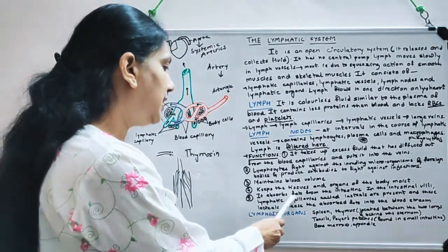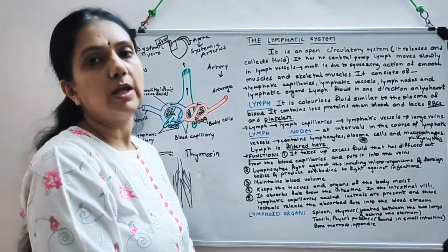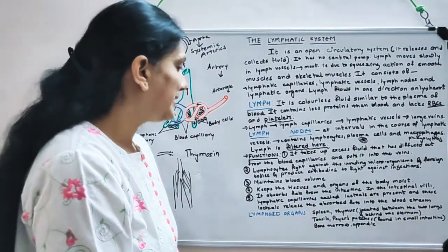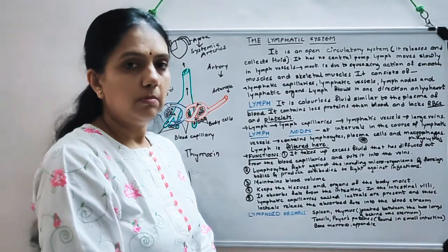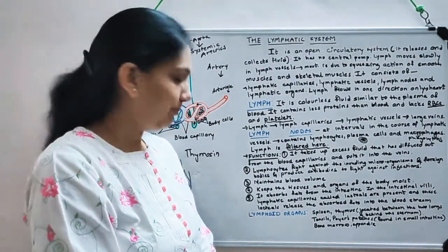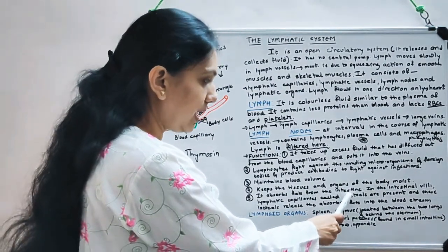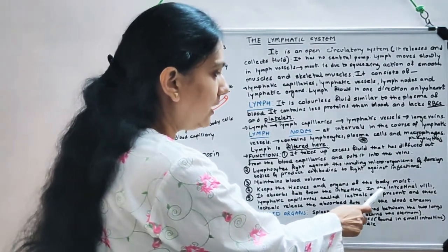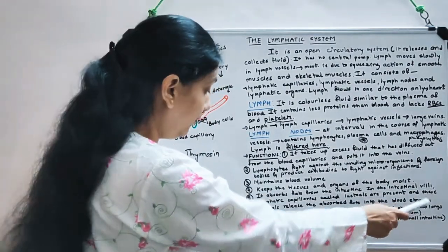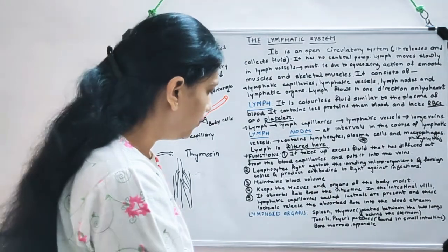Other than that, it absorbs fats from the intestine. In the first chapter, nutrients, we had learned that fats are absorbed by the lacteals, that is, by the lymphatic capillaries. So I have written it absorbs fats from the intestine after digestion, and this happens in the intestinal villi. You remember the finger-like projections in the intestinal lumen.